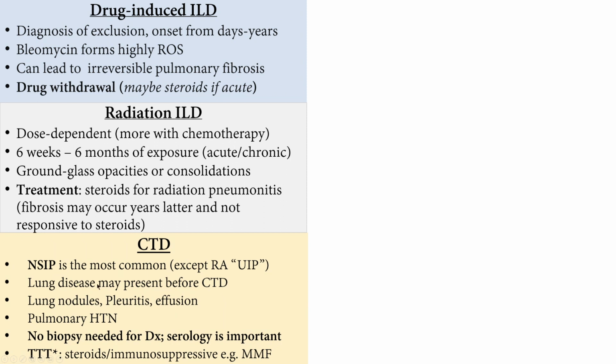The lung disease may precede the connective tissue disease. Let's say you don't find a reason. You ask the patient every history you can, you do the high resolution CT, and you look and you see UIP.